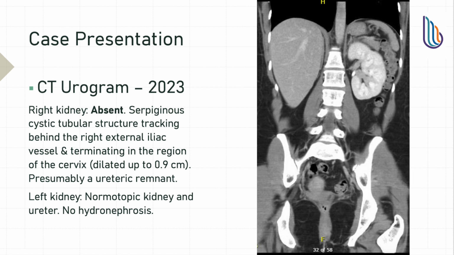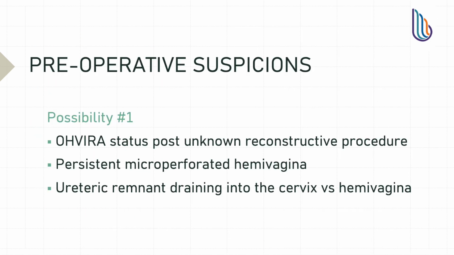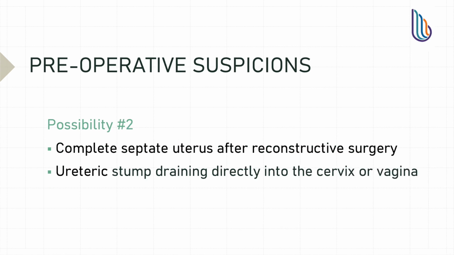On CT urogram, the serpiginous cystic tubular structure appears to terminate in the cervix, where it is quite dilated. The left kidney and ureter were normal. Given these findings, we had two possible diagnoses. Firstly, this was a potential OHVIRA syndrome, status post unknown uterine reconstructive procedure, with a ureteric remnant draining into the endocervix or hemivagina. The other possibility was a previously complete septate uterus after a partial resection, alongside an isolated ureteric remnant draining into the endocervix or the vagina.